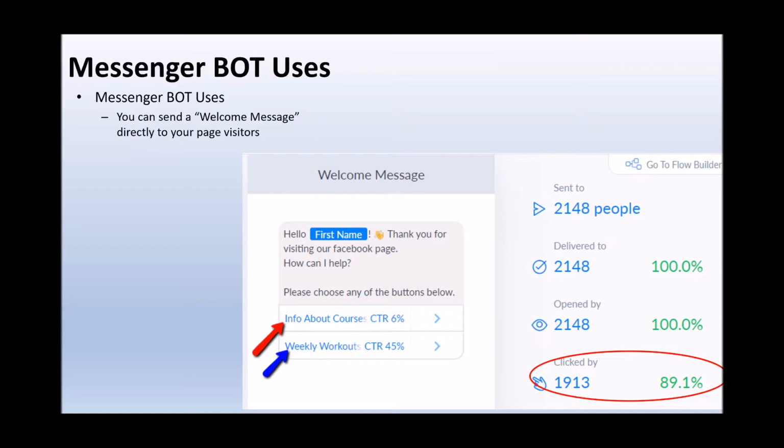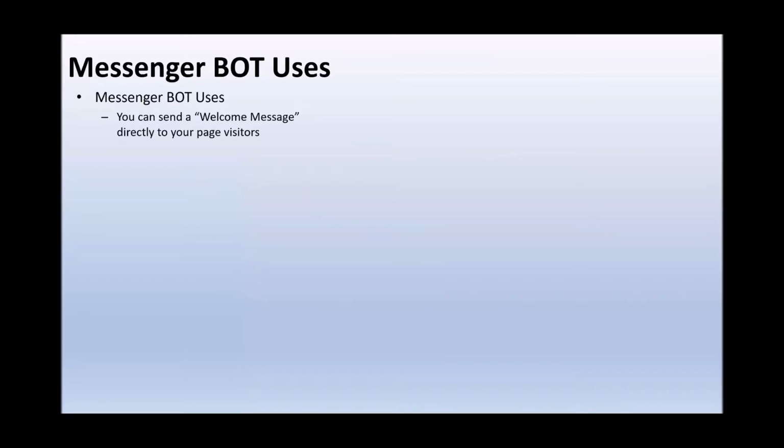Now, it doesn't just stop at the welcome message though. This is where a lot of people stop when it comes to using their Messenger bots. They use their welcome message and then they don't ever use it again. There are many other ways you can use it.